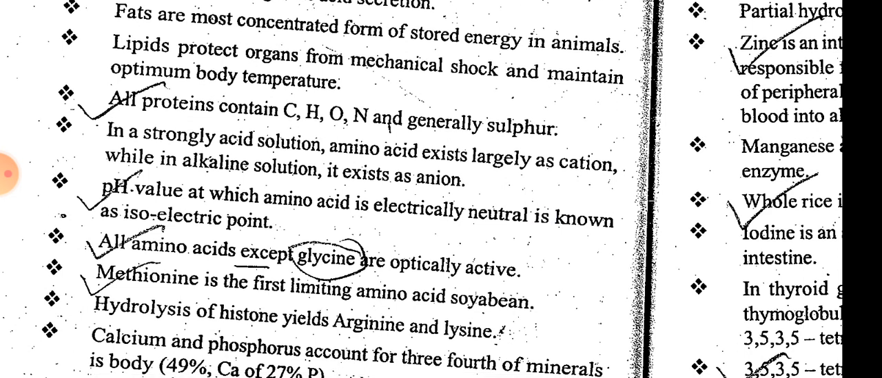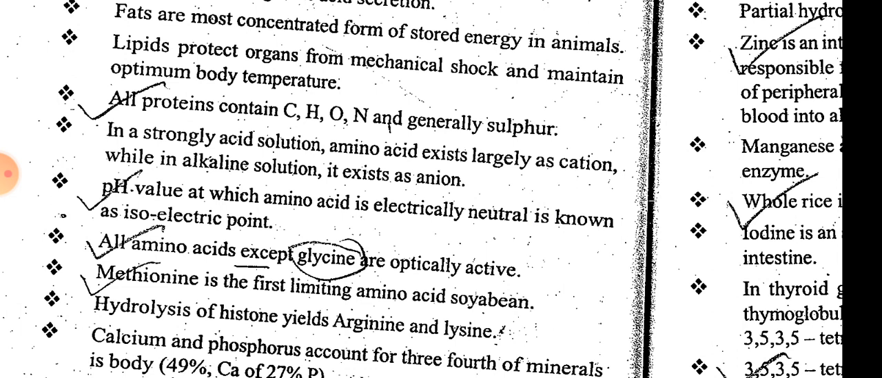Methionine is the first limiting amino acid of soybean. Hydrolysis of histone yields arginine and lysine. Arginine and lysine are among the most required amino acids in poultry. The most required amino acids are arginine, lysine, methionine plus cysteine, tryptophan, tyrosine, and threonine.